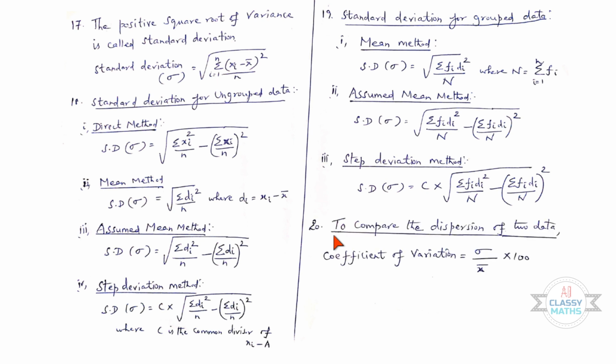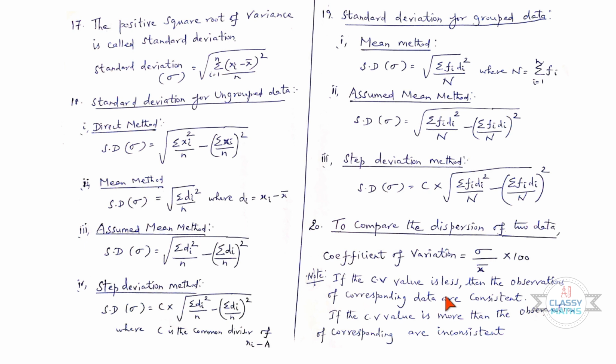20th point. To compare the dispersion of two data, coefficient of variation is equal to sigma by x bar into 100. That is, if the CV value is less, then the observations of corresponding data are consistent. If the CV value, that is coefficient of variation value, is more, then the observations of corresponding data are inconsistent. So we have completed all the definitions and formulae in this chapter.